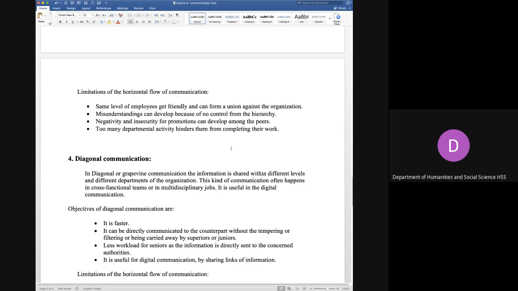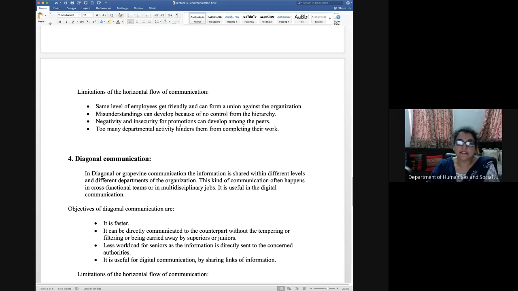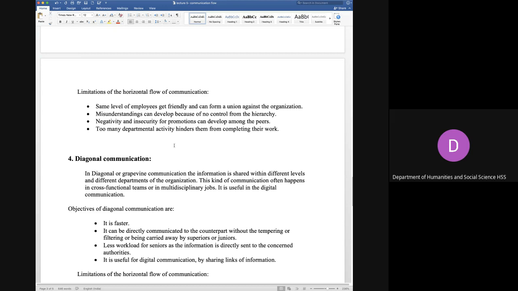Misunderstandings can develop because there is no control from the hierarchy. Now they are all at the same level working together, so there's no hierarchy, so nobody will listen to the other person because everybody is working at the same level. So there could be some misunderstanding. Negativity and insecurity for promotions. If you think that the other person might be promoted due to working hard, or maybe he is having some connections or what, you will try to develop insecurity and negativity towards that person, which is not correct. So again, a limitation is there.